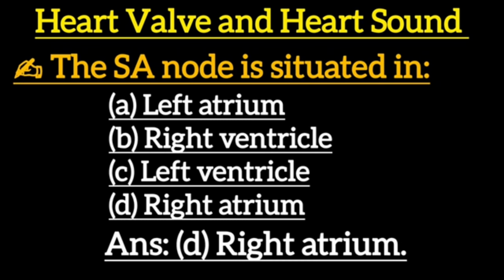Next one: the SA node is situated in: option A, left atrium. Option B, right ventricle. Option C, left ventricle. Option D, right atrium. Correct answer is option D, right atrium.